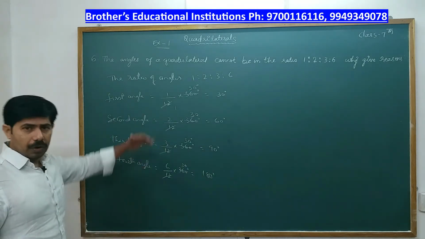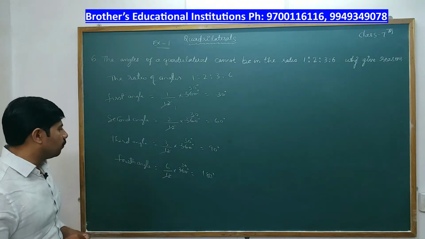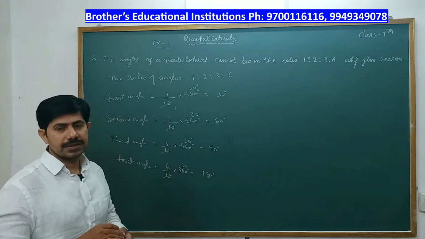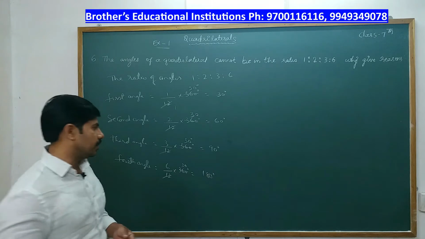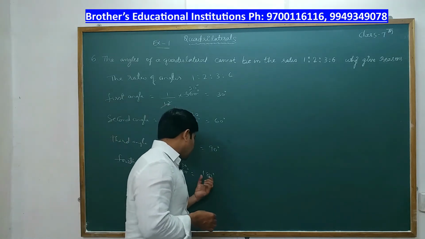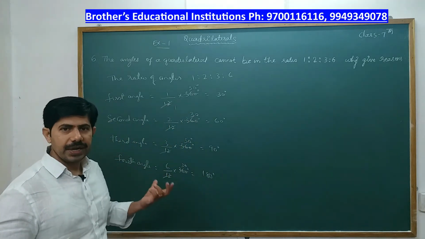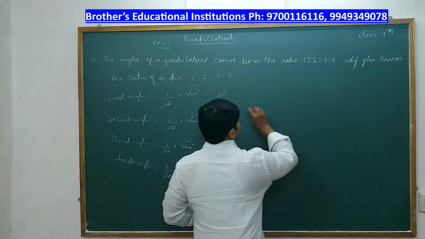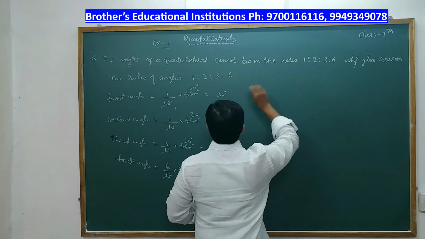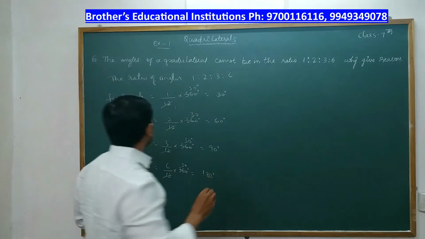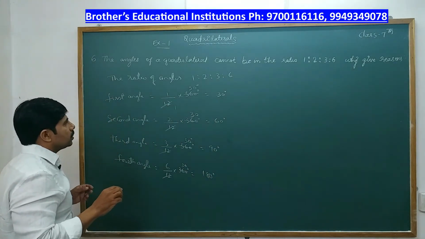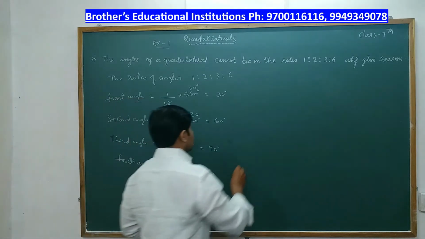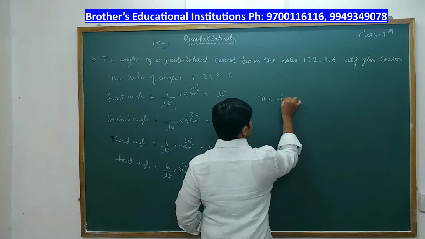Now after getting all the four angles, what we observe is the fourth angle is 180 degrees. So 180 degrees means it is a straight angle. It is an angle in a straight line. Since the angle is 180 degrees, it represents a straight line. It cannot be represented as a side. So we say that the angles of a quadrilateral cannot be in the ratio 1:2, 2:3, 3:6. Why? The reason is the fourth angle is